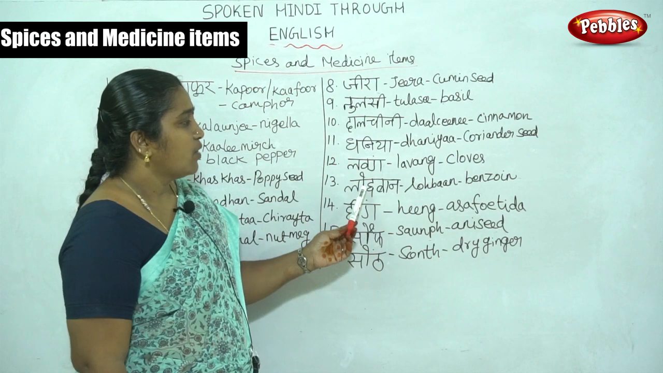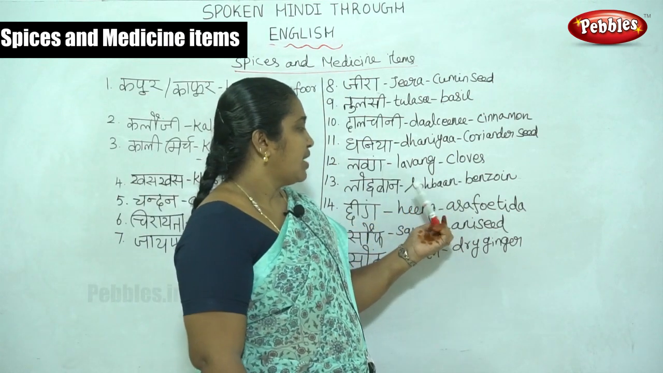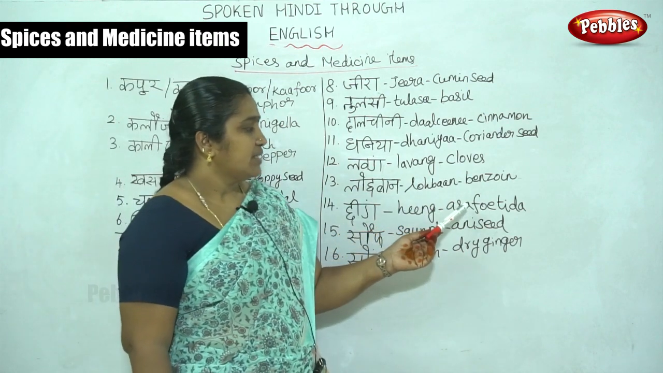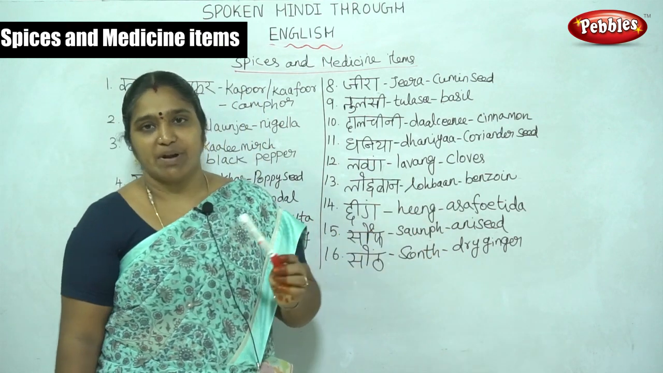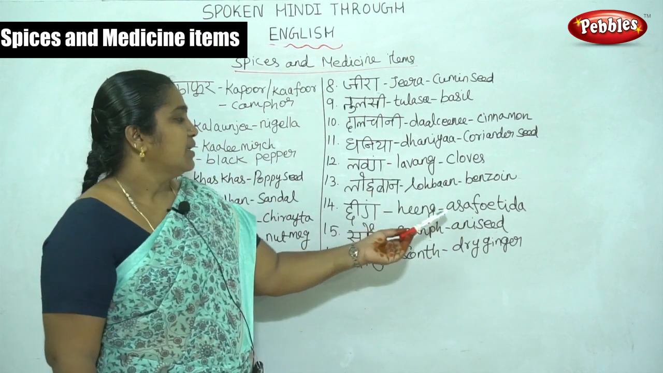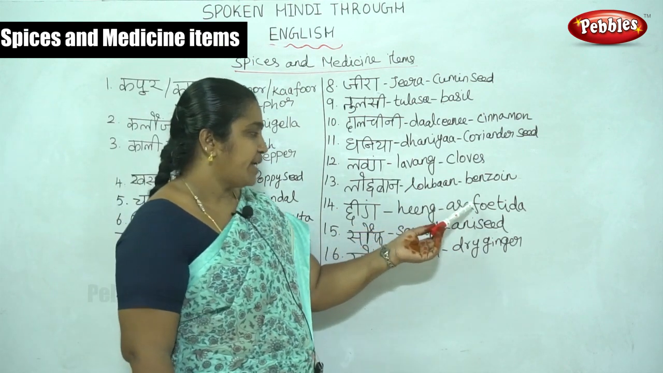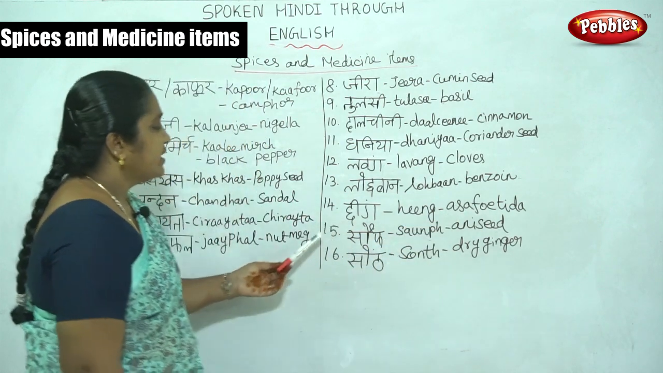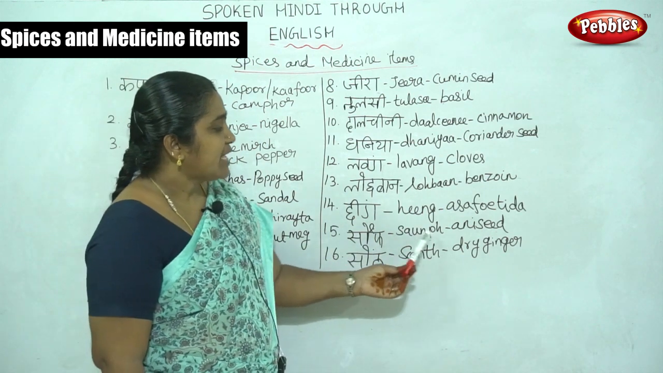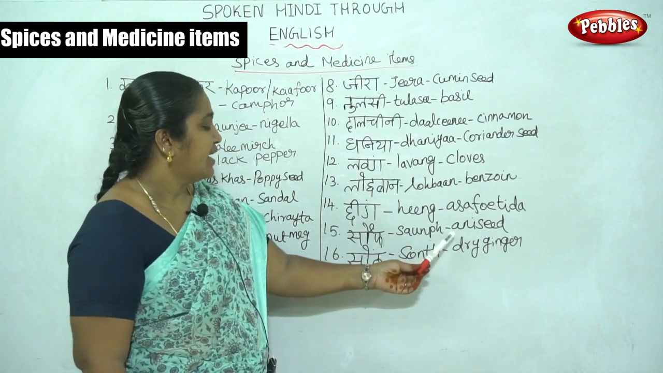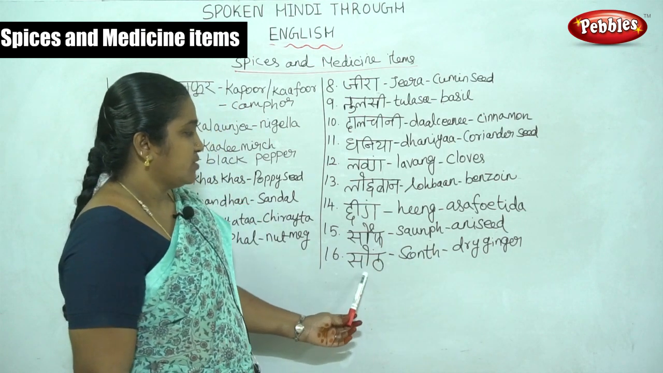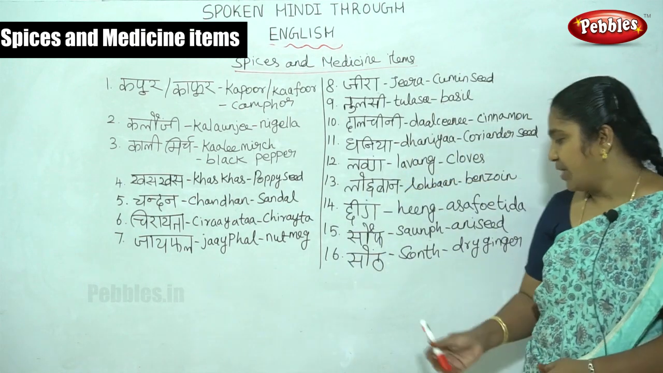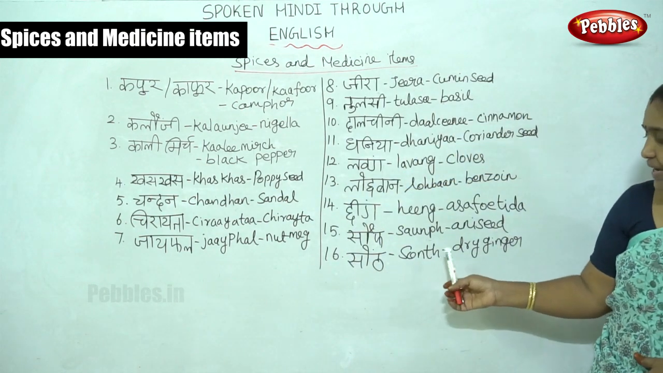Lokban means benzoin. Then hing is asafoetida. While we have a gas problem, we can put a little asafoetida in hot water to get rid of the gas problem. Then saunf means anise seed. Then zont means dry ginger, which is also called sukku. We can call it sukku, dry ginger.